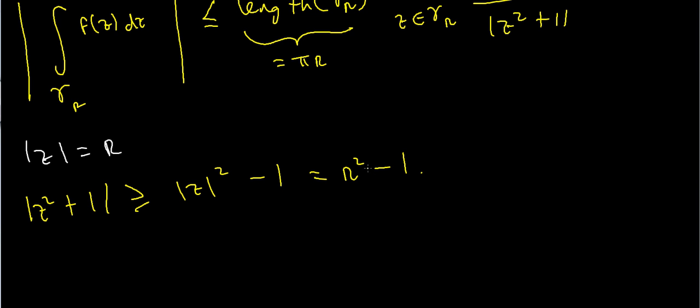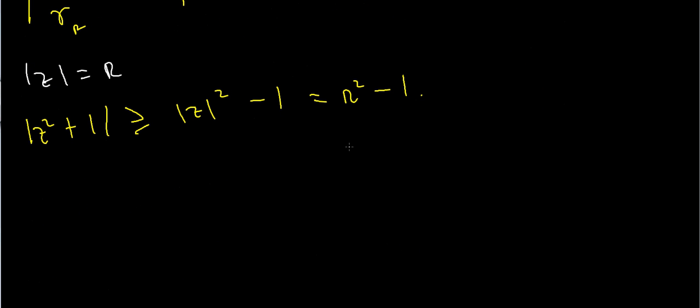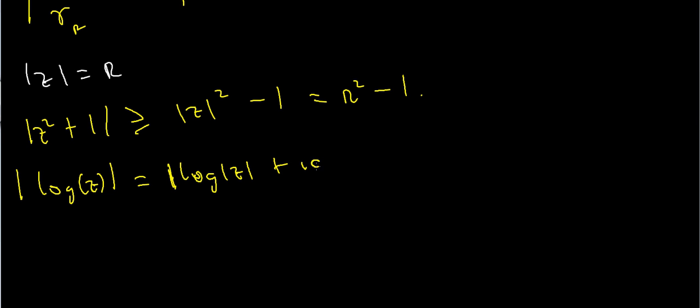Now I've got to deal with this logarithm stuff. What happens if I take the absolute value of this logarithm? The modulus of the logarithm is just equal to the modulus of the log of the absolute value of z plus i times the argument of z.